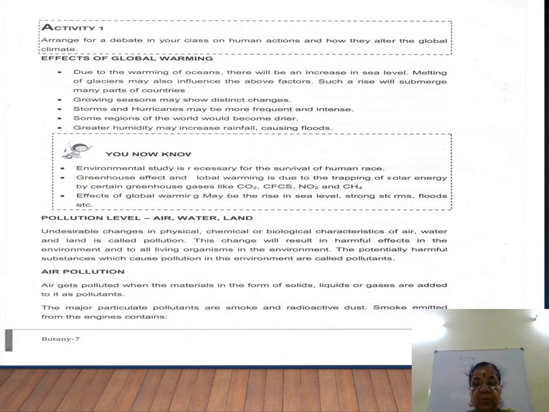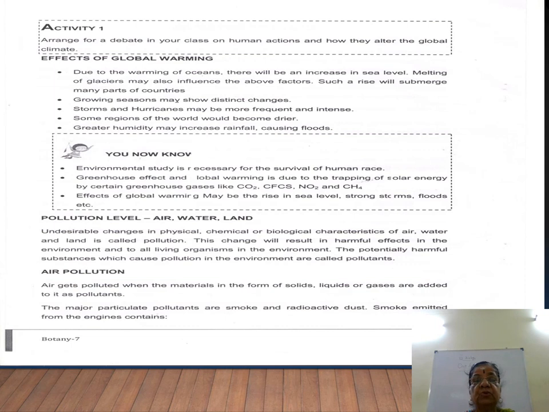Now this global warming, what are the effects? Due to warming of the ocean, there will be an increase in sea level and melting of glaciers, ice will melt. It may also influence the above factors, and this rise will submerge many parts of the country. Some parts of the earth will sink below sea level and disappear globally. We have to make sure that does not happen.